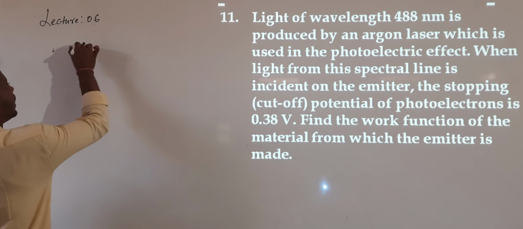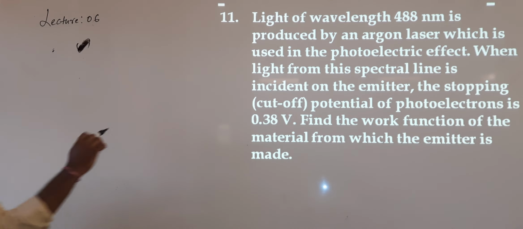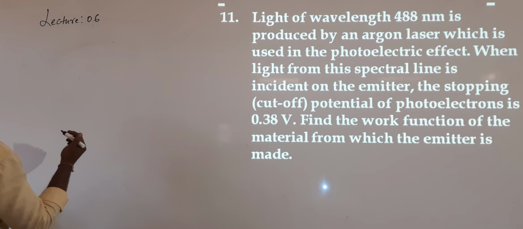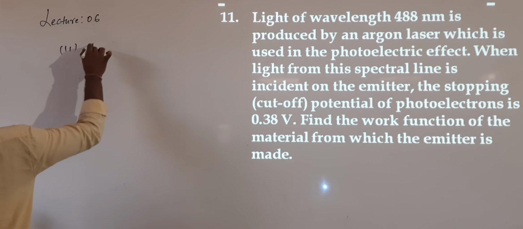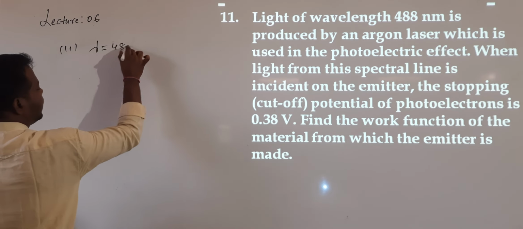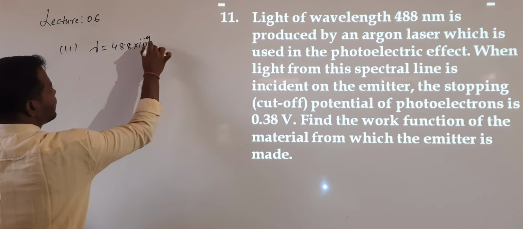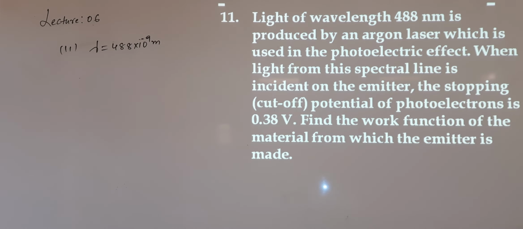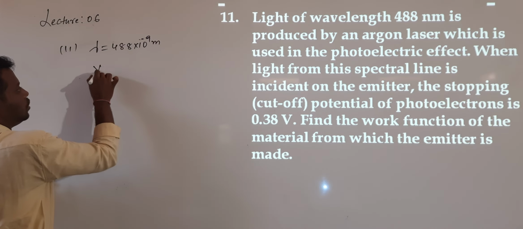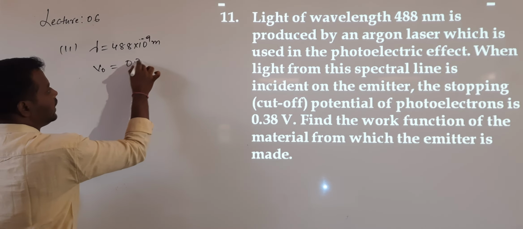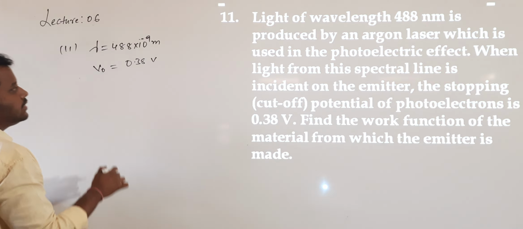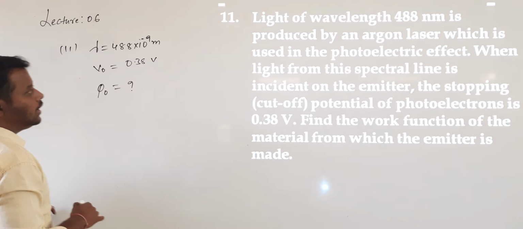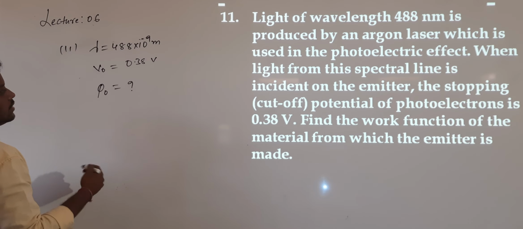In this data, what is the wavelength of light given? Lambda is 488 nanometers, 488 into 10 power minus 9 meters. That is the wavelength of light. The stopping potential V naught is 0.38 volt. Now they are asking us to calculate the work function, phi naught.